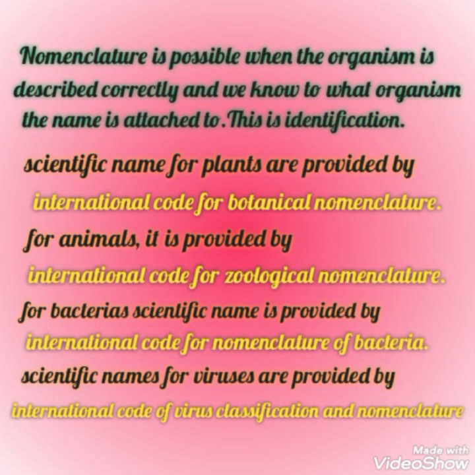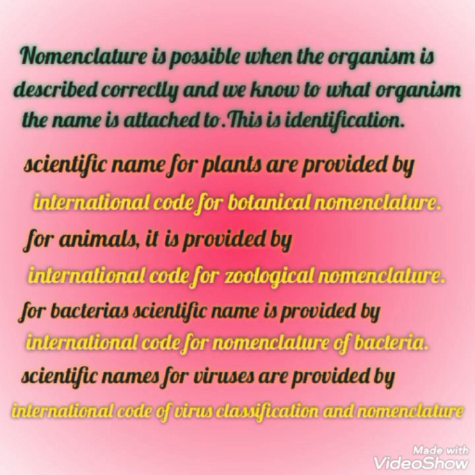Nomenclature is possible only when an organism is described correctly and known to what organism the name is attached to. And this is called identification. So nomenclature is only possible by the identification of organism. The scientific name for plants is given by the International Code of Botanical Nomenclature. For animals, it is provided by the International Code of Zoological Nomenclature. Similarly, for bacteria, it is provided by the International Code for Nomenclature of Bacteria, and the scientific name for viruses is given by the International Code of Virus Classification and Nomenclature.